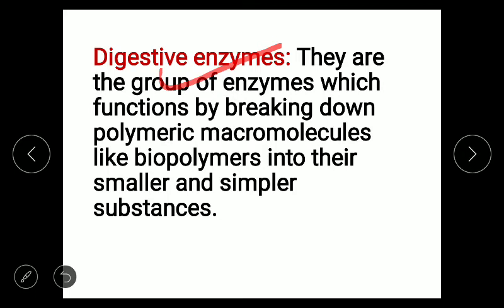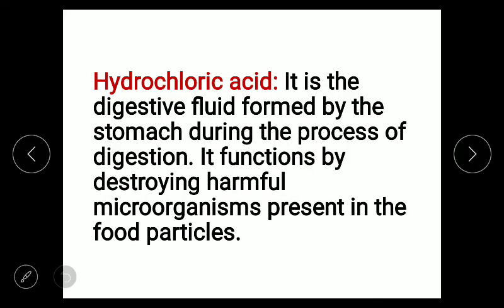So what is the function of this pepsinogen enzyme? It will help in the breakdown of protein. So it is very important. Pepsinogen enzyme remains present in gastric juice and it will act upon protein and help in digestion of protein. Third and the last component of gastric juice is hydrochloric acid.